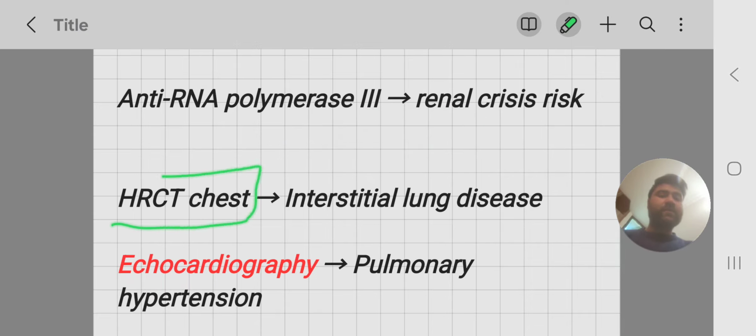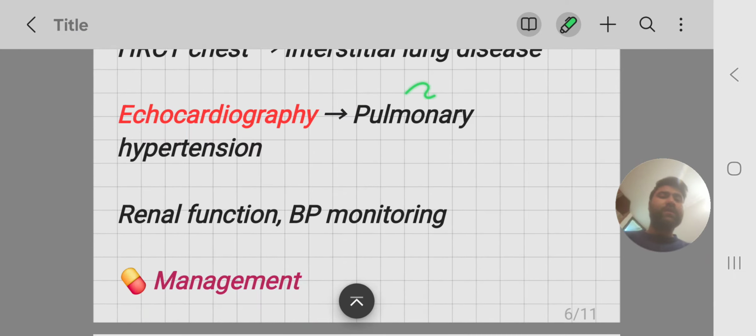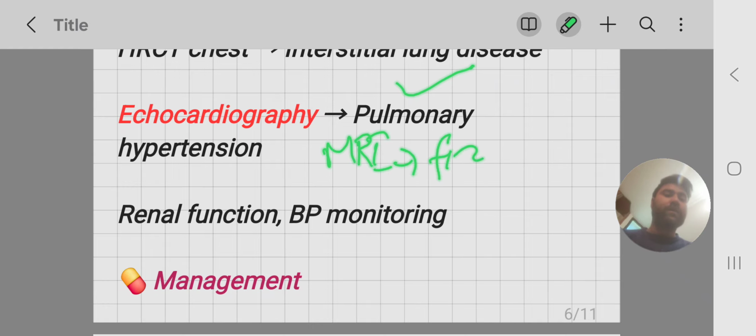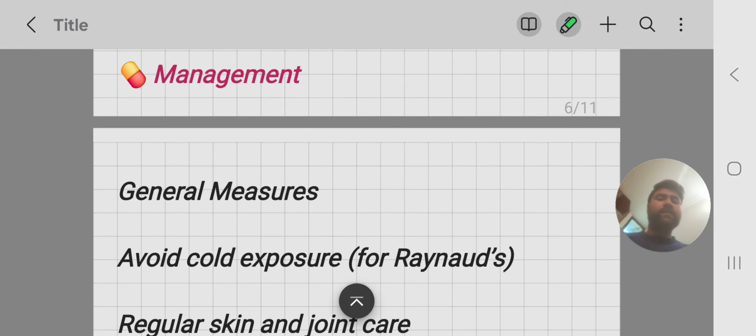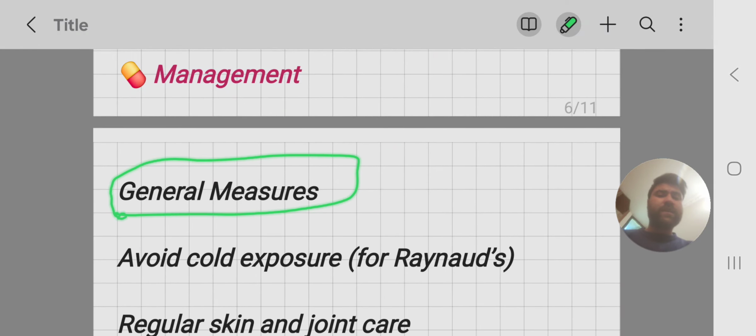HRCT should be done to diagnose interstitial lung disease and you should manage for it then. Echocardiography shows pulmonary hypertension. MRI of the heart can also be done. It shows fibrosis. RFTs should be done that show acute renal failure, and BP monitoring to determine if there is scleroderma renal crisis.